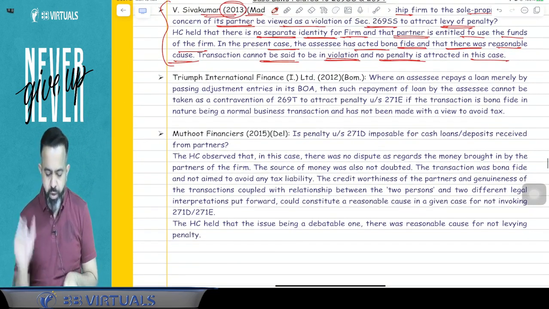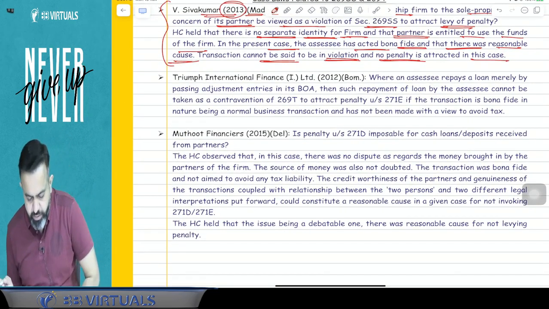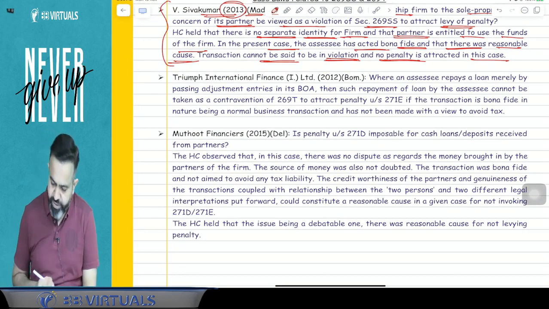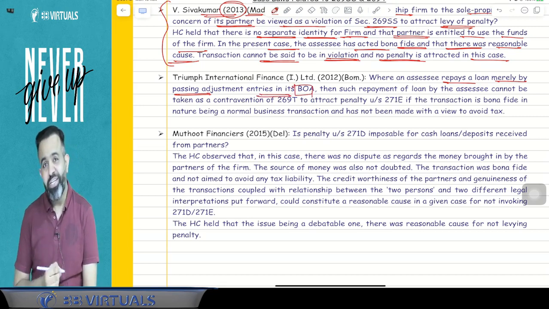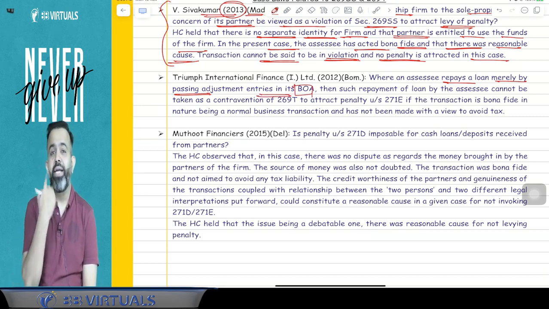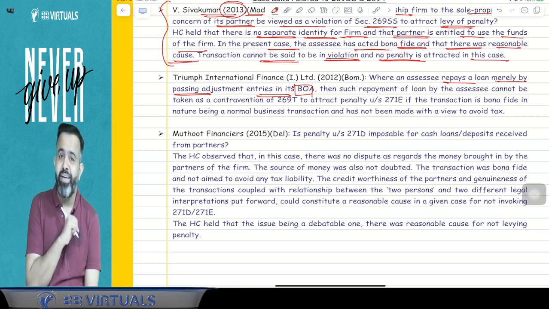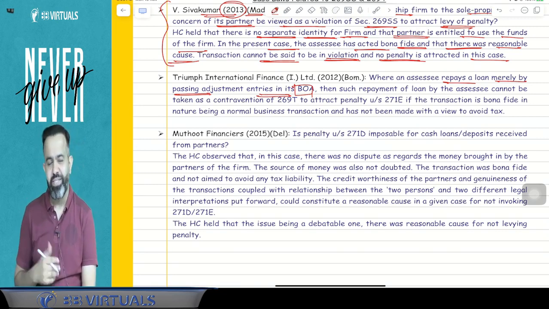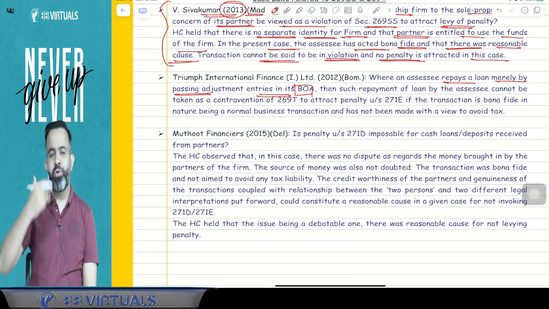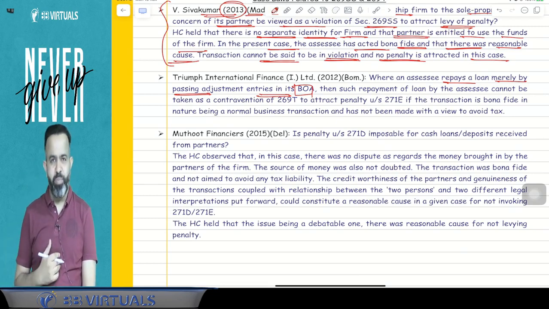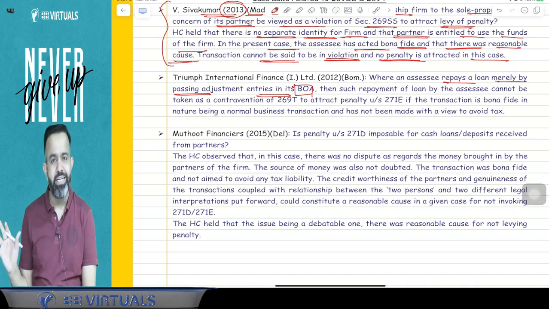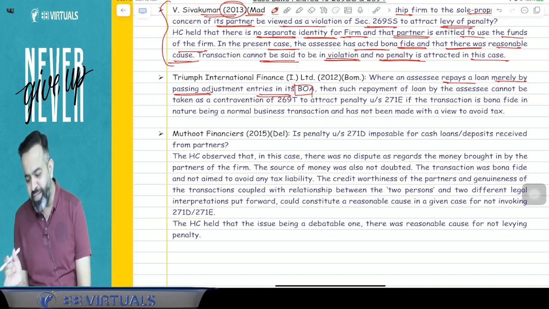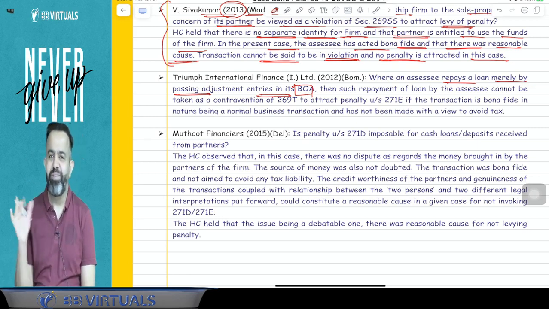Now the next part: what happened in the Triumph International Finance Limited, 2012 Bombay High Court judgment, where the assessee repaid a loan merely by passing an adjustment entry in the books of accounts. The question is: suppose repayment is made by an adjustment entry, is there a violation of 269T or not? For example, suppose I borrow 10 lakh from you and you borrow 15 lakh from me. So we have repaid 10 lakh by an accounting adjustment entry. Then the question is, will there be a violation? The answer is no, that will not be a violation.